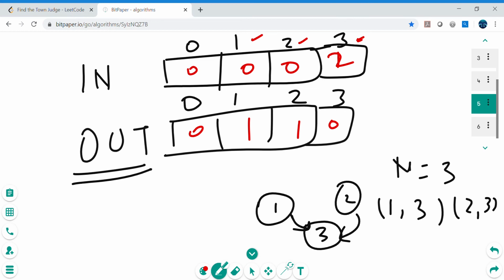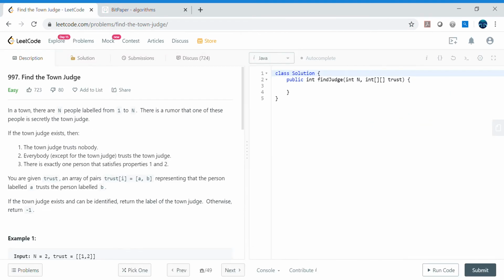So 3 is 2. We will check, okay, n equals 3, and then whether it equals n minus 1. Why n minus 1? Because we don't want to include the town judge. In the condition itself it says that everybody except the town judge trusts the judge. We do not need to include the town judge, who will not trust himself or herself. The person labeled as the town judge needs to be trusted by the other people, not by himself or herself. So that's why we need to exclude the town judge.